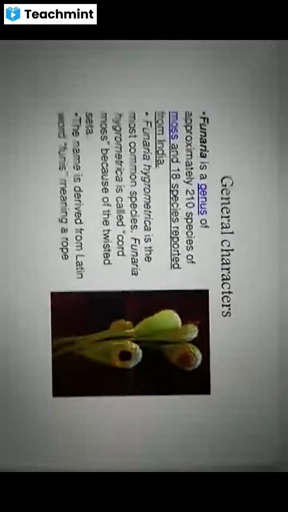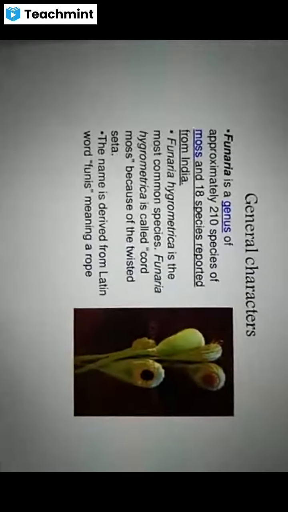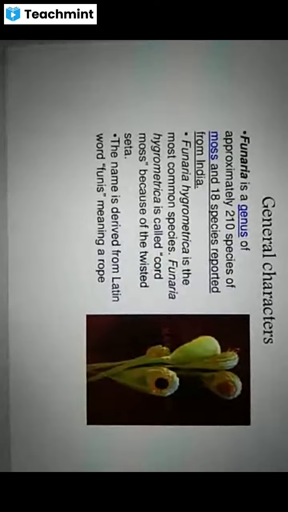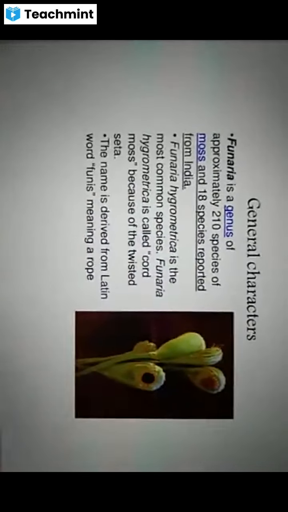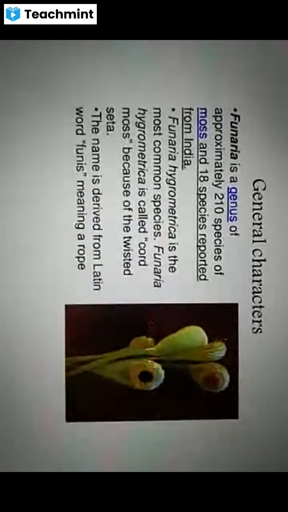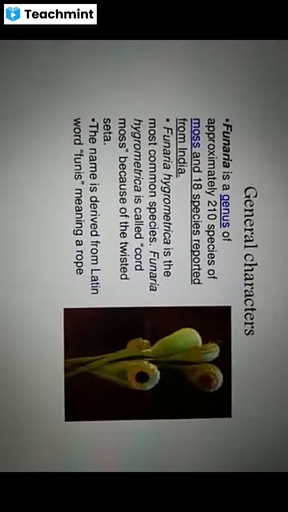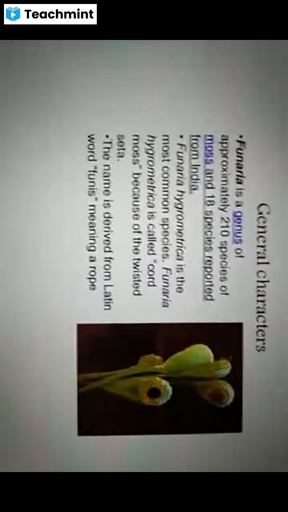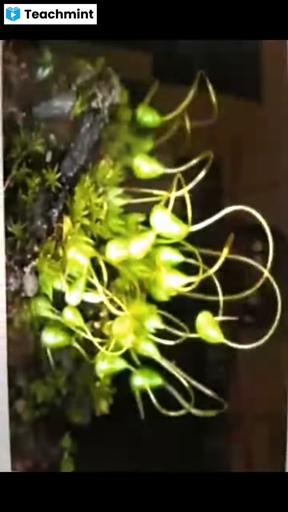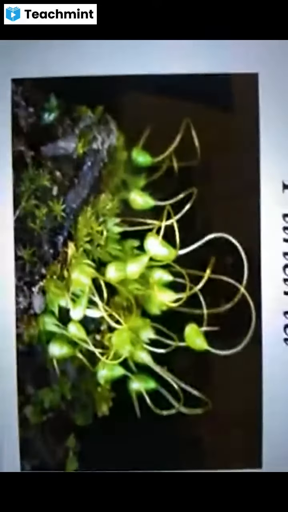See the general characters of Funaria. The genus Funaria contains nearly 210 species, and nearly 18 species are reported from India. These plants grow in masses, in groups.